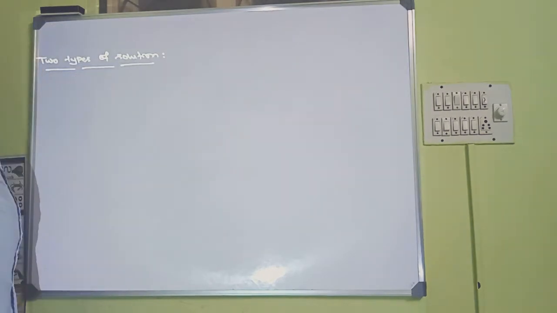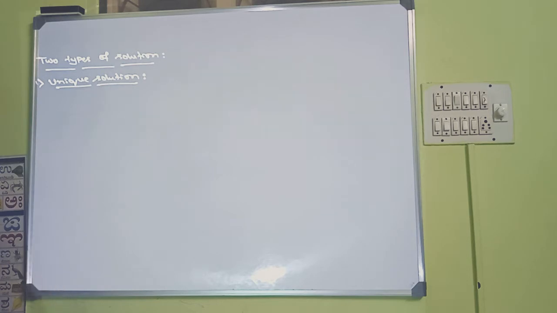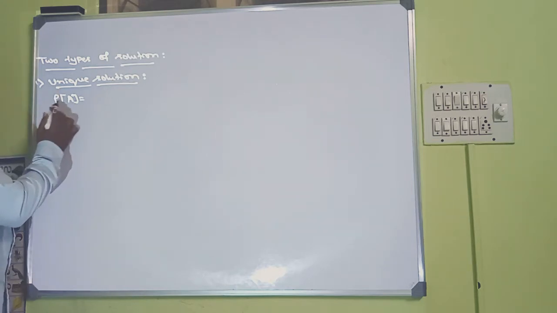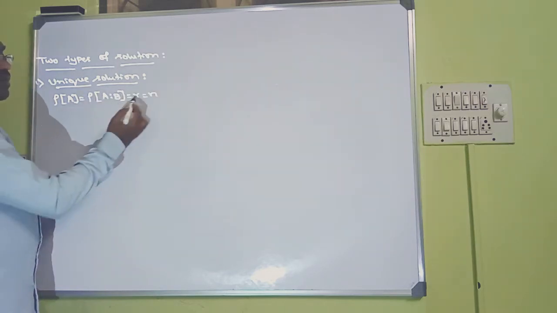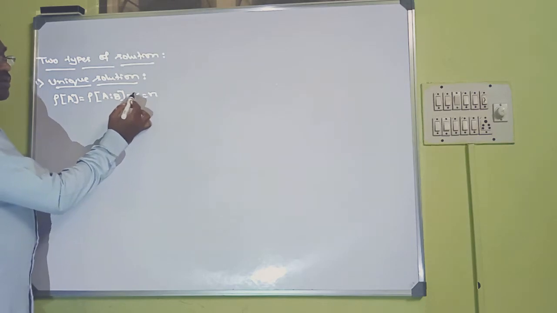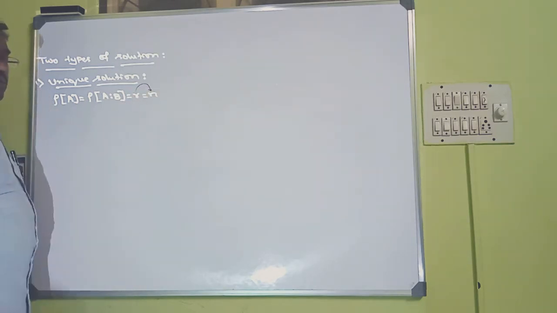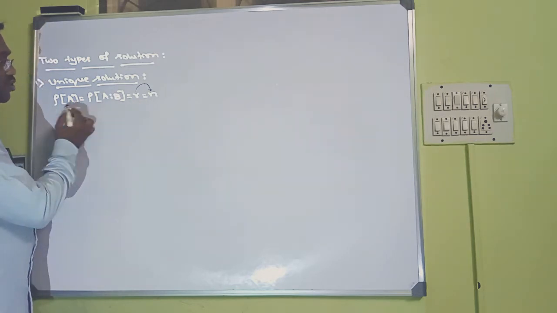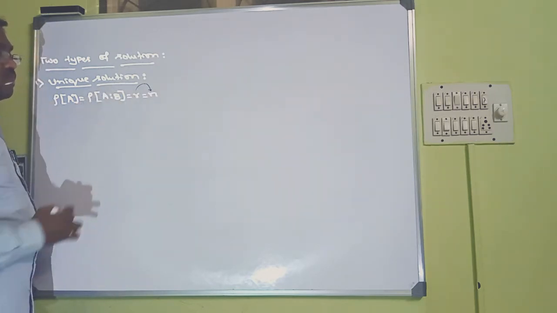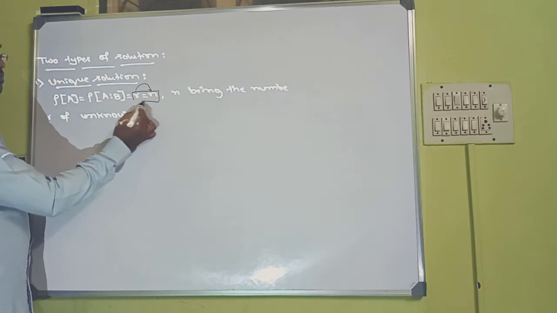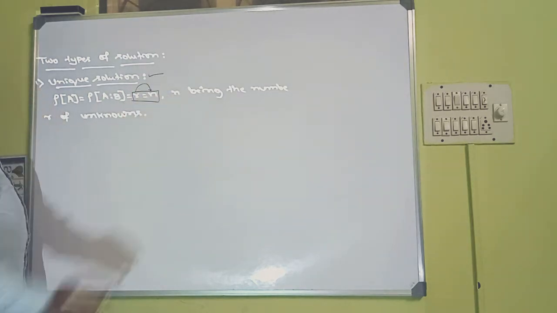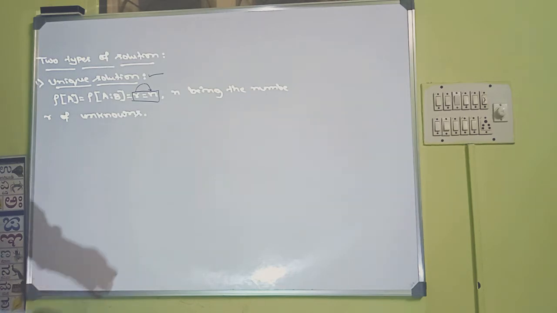We have two types of solutions. Unique solution. We say a system of equations has a unique solution if the rank of A is equal to the rank of the augmented matrix, say it is R. If this R, the rank of these two matrices, is the same as the number of unknowns, n being the number of unknowns, then we say the system of equations has a unique solution.